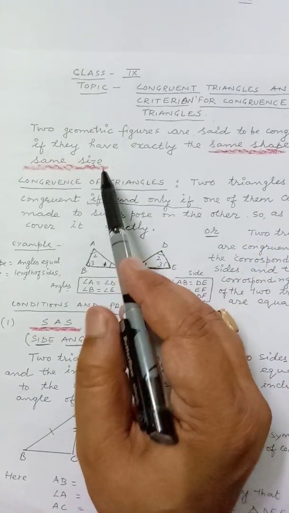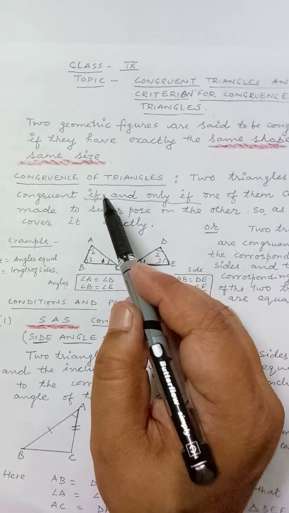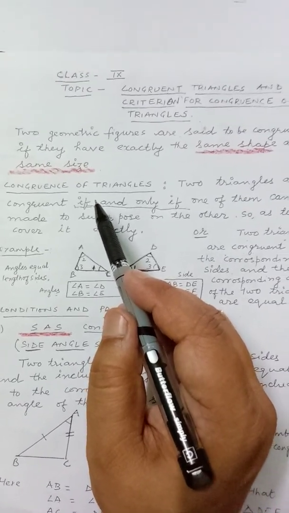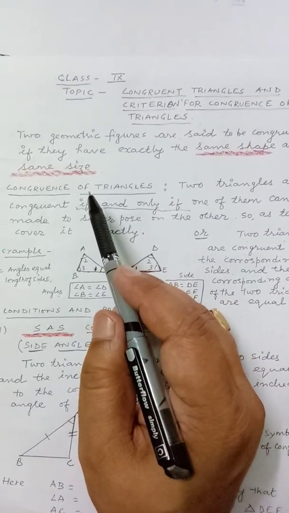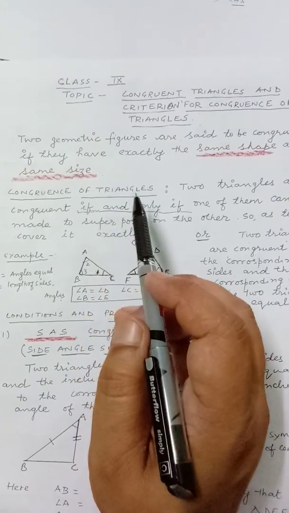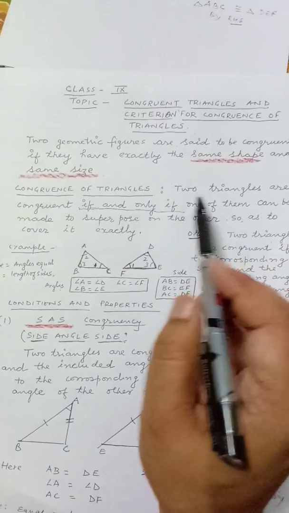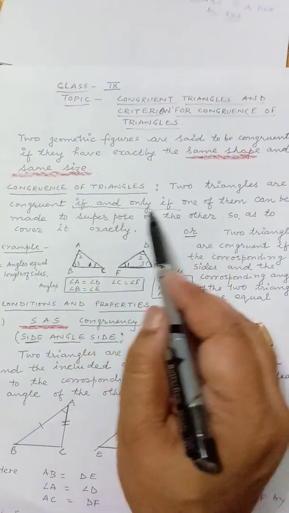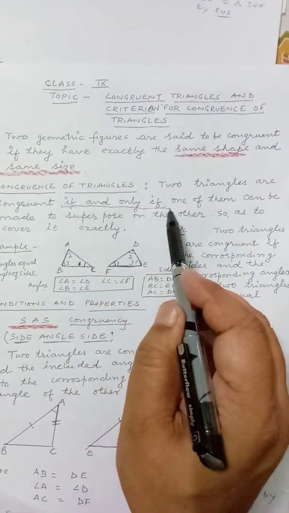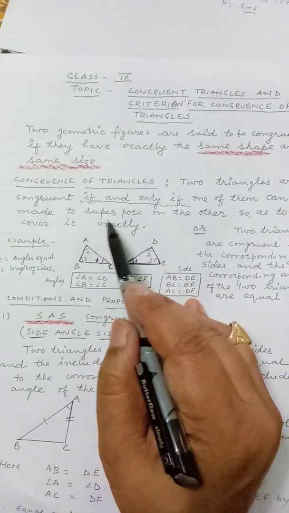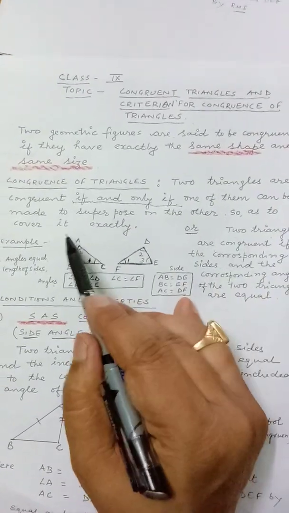In class 9 we are studying the special geometric figure, that is the triangle. We will learn how two triangles are said to be congruent. Congruence of triangles means two triangles are congruent if and only if, this is very important, if and only if one of them can be made to superpose on the other so as to cover it exactly.